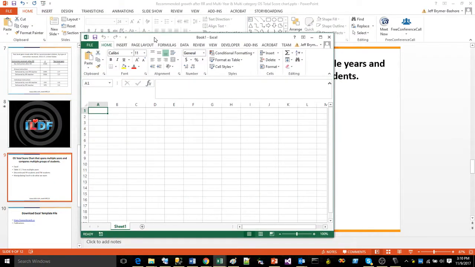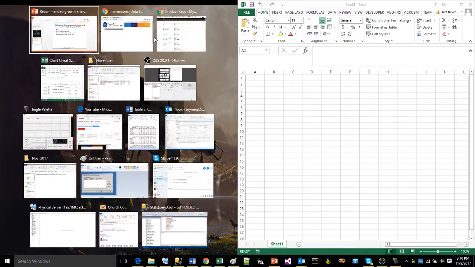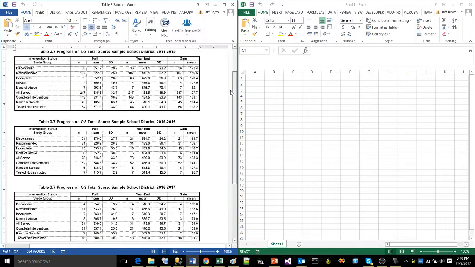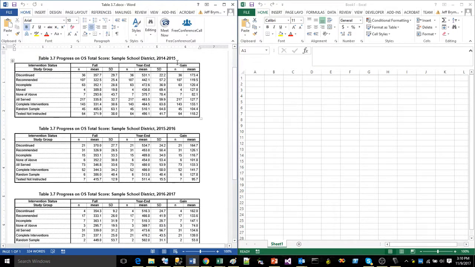Start with a blank spreadsheet. I'm going to put that on the right side of the screen. And I have some data already prepared for me. I've got 3 years of tables, some sample data from table 3.7 for 3 different school years. So I've got 2014-15, 2015-16, and 2016-17.